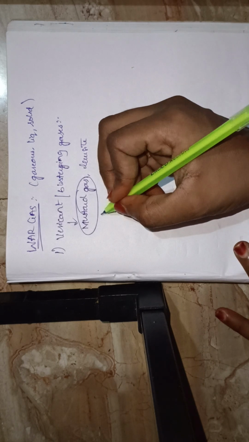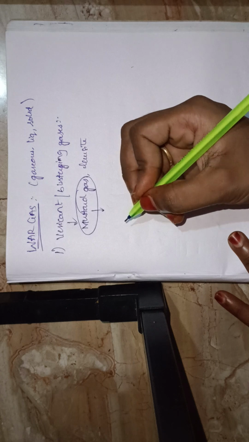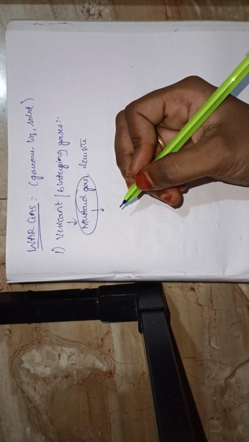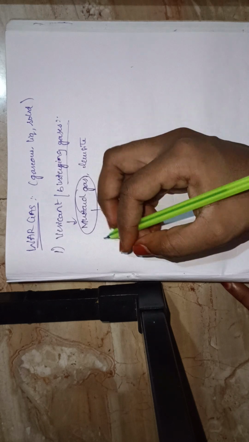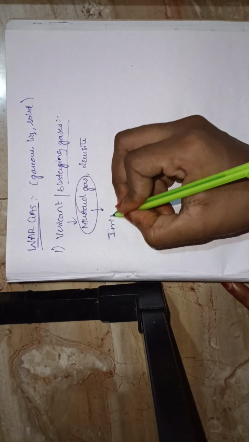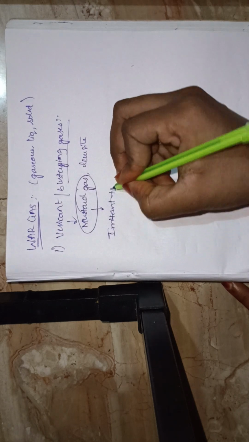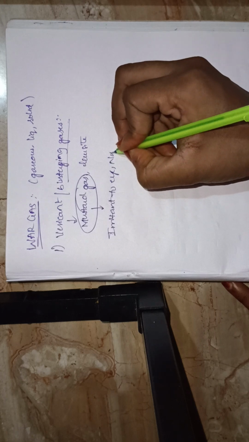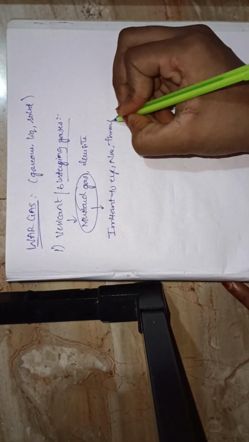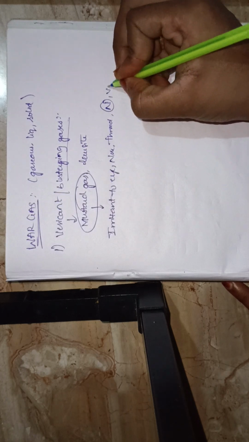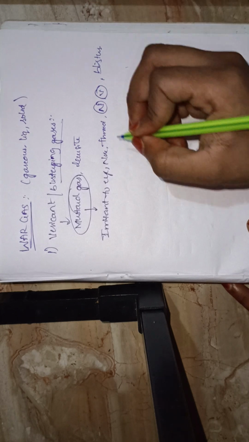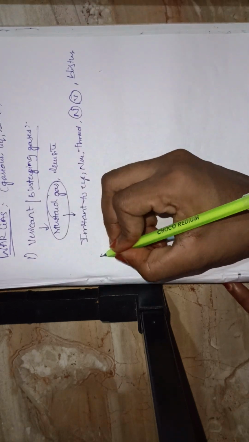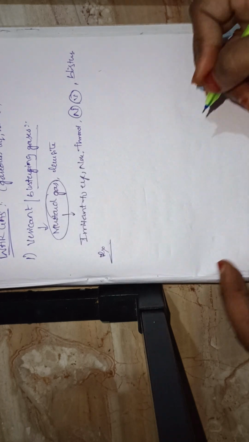Example is mustard gas. So in mustard gas, what is the property? It causes irritation to the eyes, nose, throat, and nausea, vomiting, abdominal pain, and blisters are formed. So it is called a blistering gas. Then how do you treat it?